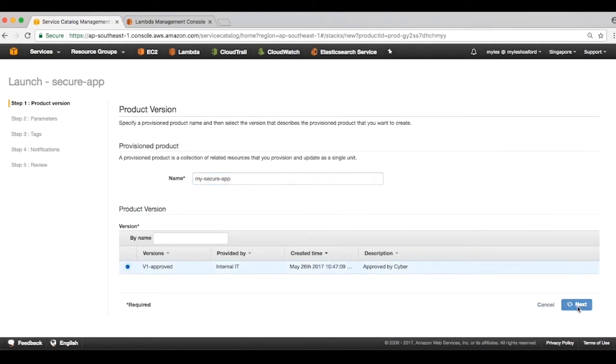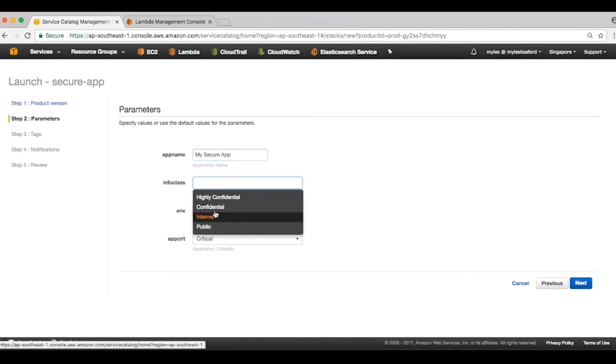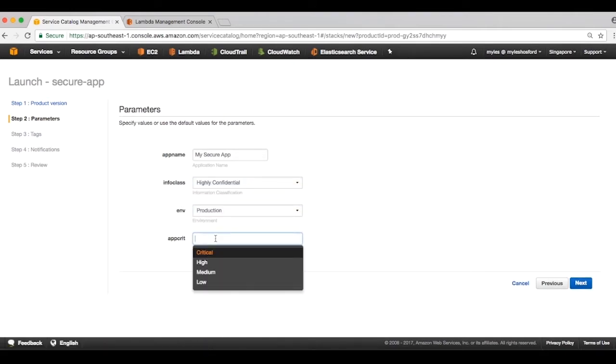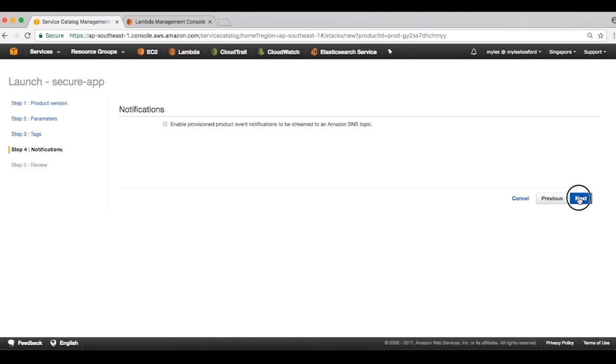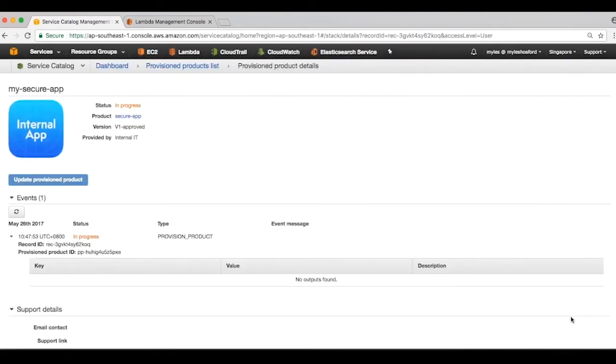Now this is where the parameters from my template come in. As you can see, my users have the ability to customize the template and provide application or business values. These values can be used within the template as conditions to ensure appropriate controls are in place. When I am ready, I launch the product, and Service Catalog goes ahead and deploys my resources. My security controls are already present, and I benefited from the agility of Service Catalog to provision my application.